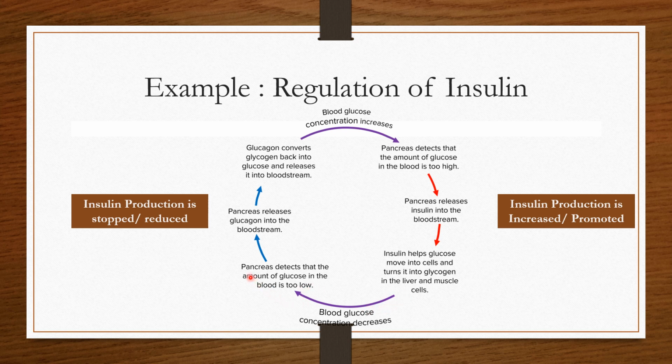Now, because of this decrease, the pancreas detects that the amount of glucose in the blood is very low, and thus it releases glucagon into the bloodstream. So glucagon converts the glycogen back into glucose and releases it into the bloodstream to further bring the sugar level to normalcy. So this side is the positive feedback, while this side is the negative feedback.